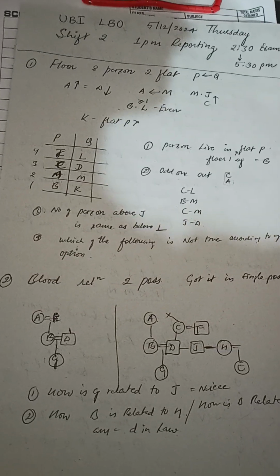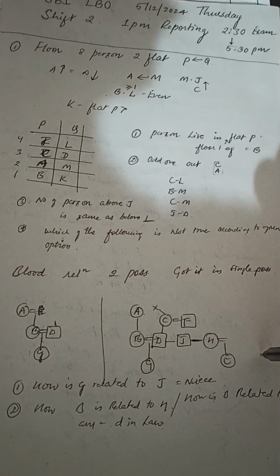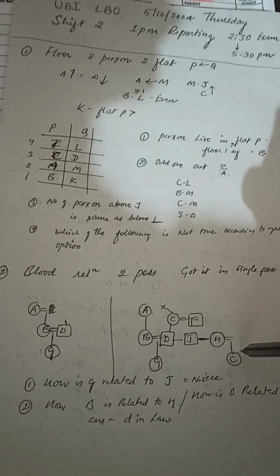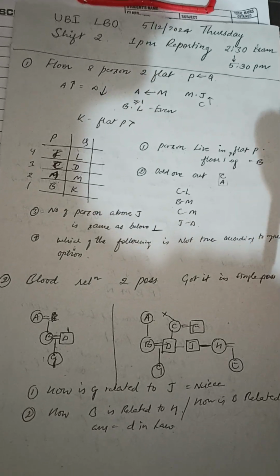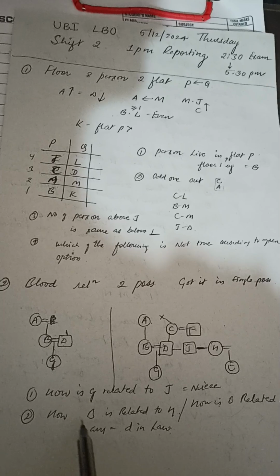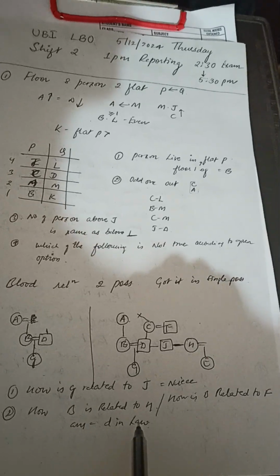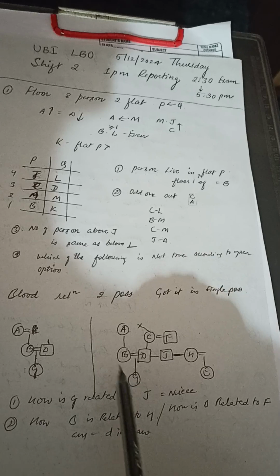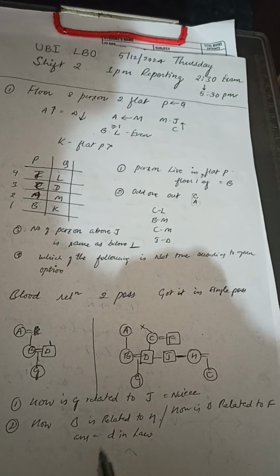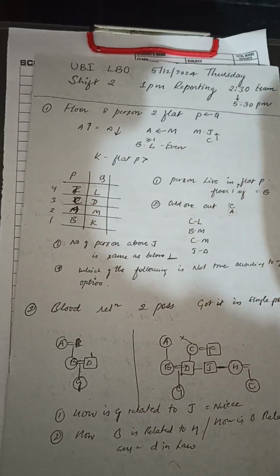After reading all the conditions, I got this diagram. I think this is the right one. And the questions: how is G related to J? The answer is niece. And how is B related to F, the answer is daughter-in-law. Other questions I don't remember.